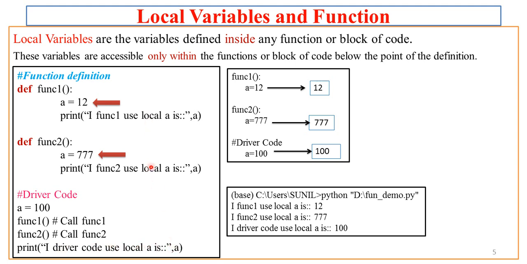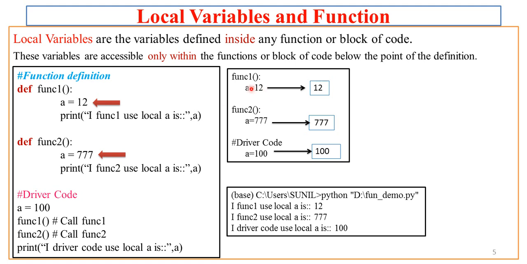So in all these cases you will find that each of these functions, for example func1 and func2, has its local A. So this A which is defined in func1 is in no way accessible in func2, and whatever A is defined in func2, which is given value 777, is in no way accessible in driver code. Now driver code has its own A which is given value 100.